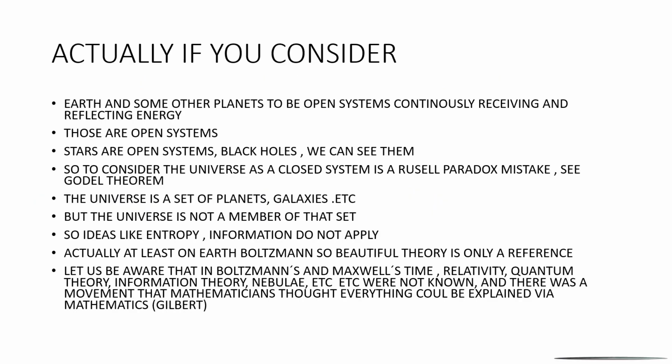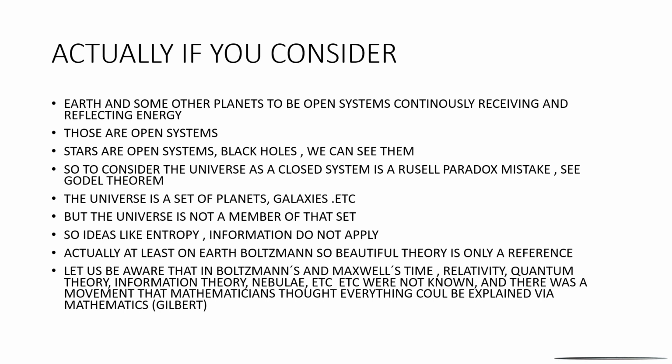Earth and some other planets are open systems, continually receiving and reflecting energy. Stars are open systems, black holes are open systems. We can see them, so they are open. So to consider the universe as a closed system is a Russell's paradox mistake. The universe is not part of the universe. That is Gödel's theorem, more or less. The universe is a set of planets and galaxies, but the universe is not a member of itself, of that set.